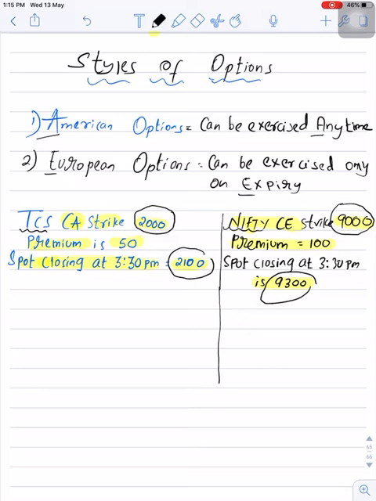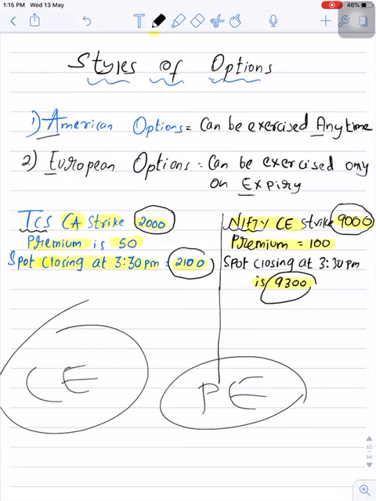So if it was a stock option, you could exercise any time before expiry, but if you bought an index option, you had to exercise only on expiry. But from 2011 all options in the Indian derivative market, whether it is a stock option or an index option, are European style options. So call European and put European. There is no American style option that exists now in the Indian derivative market.